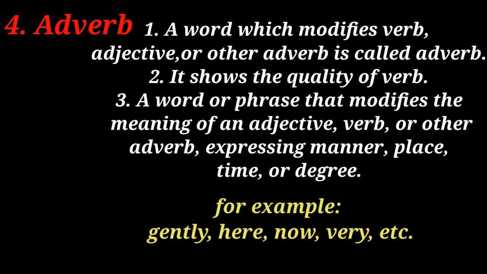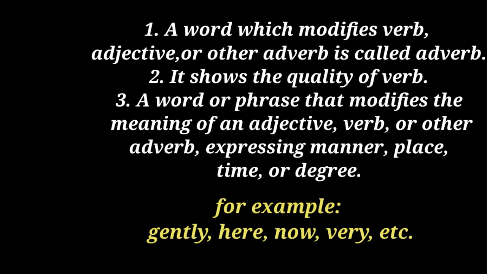The fourth one is adverb. What is adverb? Number first, a word which modifies verb, adjective, or other adverb is called adverb. Number second, it shows the quality of verb.